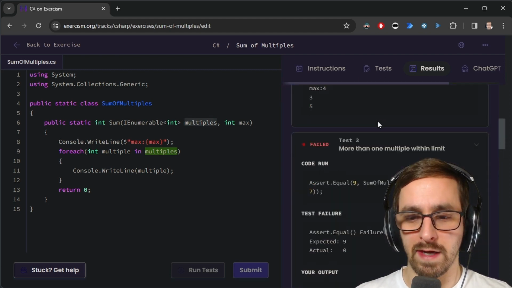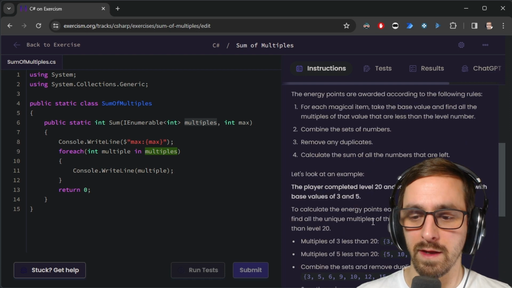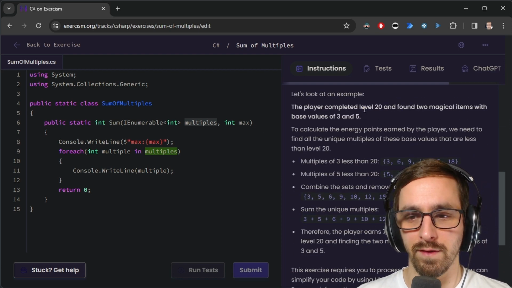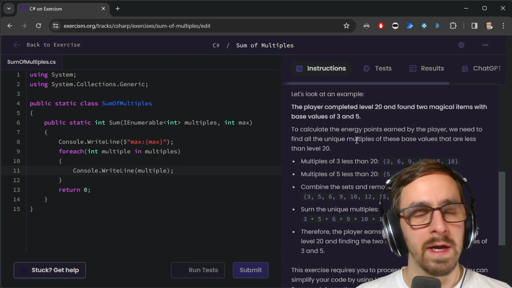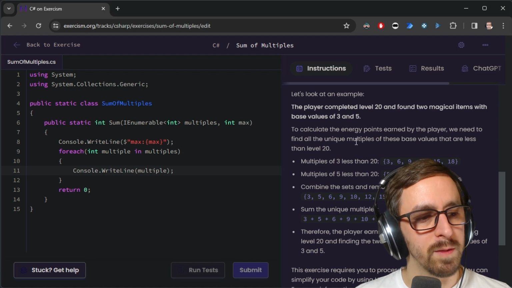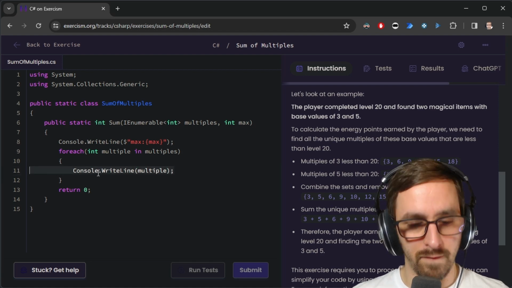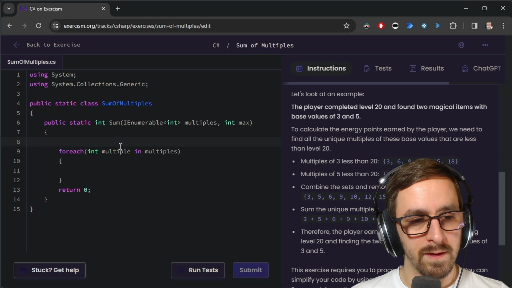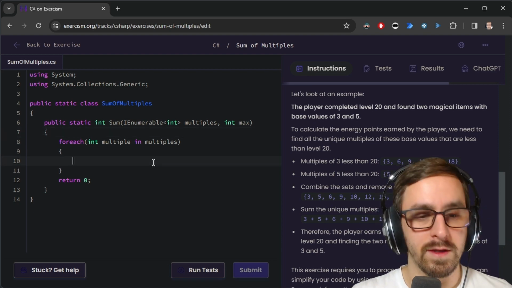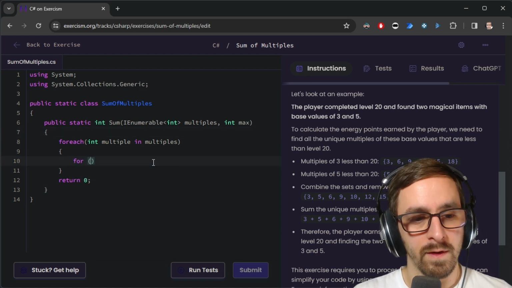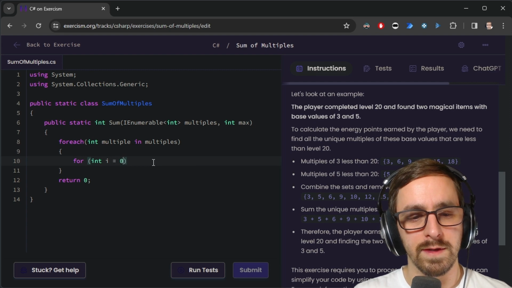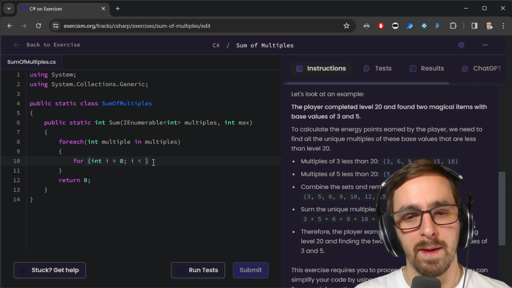Now the max, how does the max apply? So that'd be like the level. Max is the level. So now what I need to determine is, how do I determine a multiple of a number? Let's get rid of our WriteLines. It's easy to determine multiples. Okay, let's do a little for loop. For int i equals 0, i less than max.